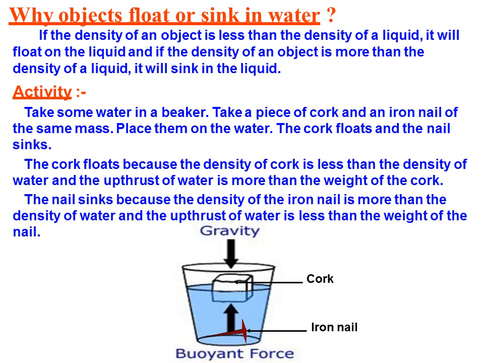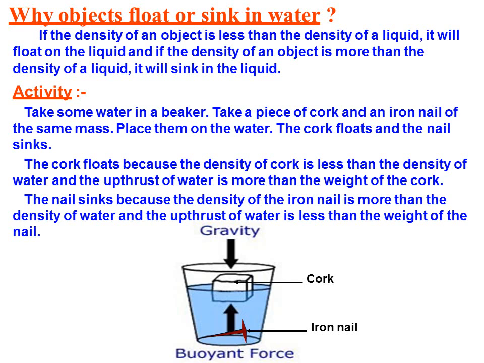For that we have to take some water in a beaker, a piece of cork and an iron nail of the same weight or same mass, say 5 gram or 10 gram. The mass must be the same, so that you can easily say that the mass is the same, but due to density either it floats or it sinks.